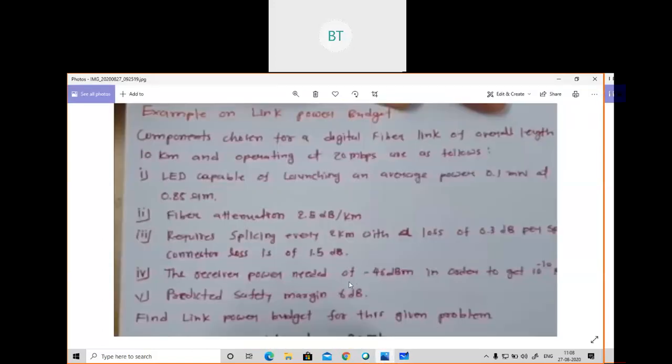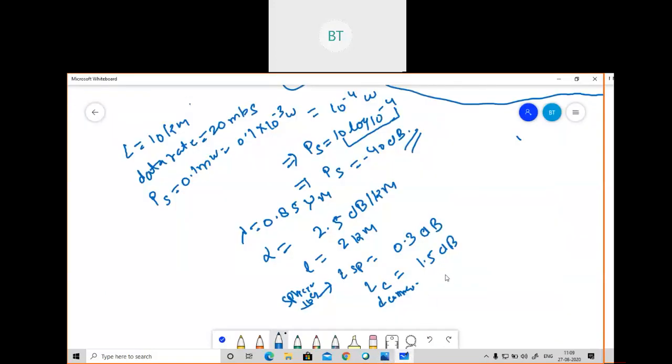And the received power needed is minus 46 dBm in order to get these signals. So the received power is given as minus 46 dBm. It is given in terms of dBm, so I'll convert it into dB. What I will do is minus 46 minus 30, so I will get minus 76 dB. So I have converted it into dB. Whatever you get, you will convert into dB.